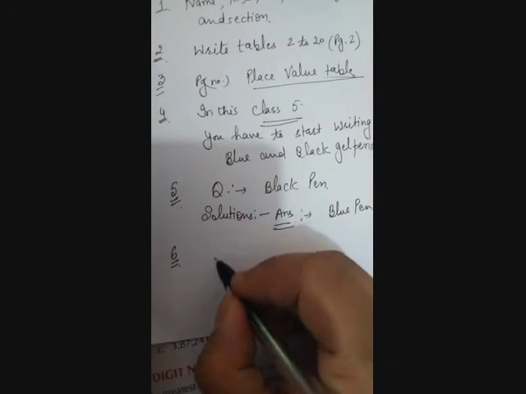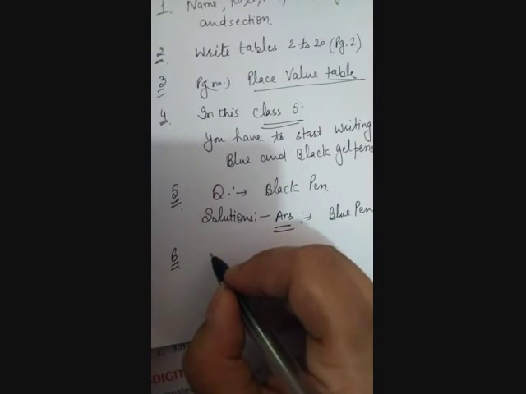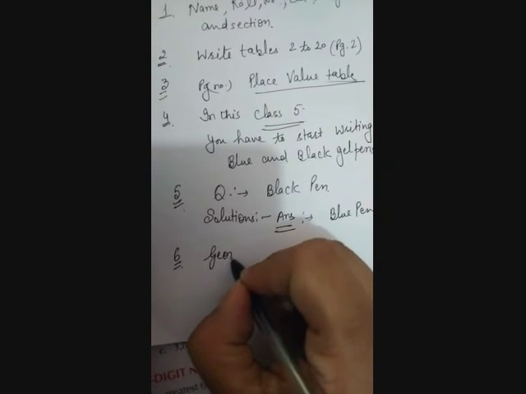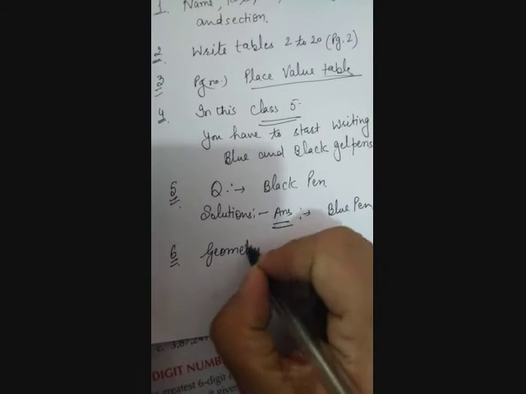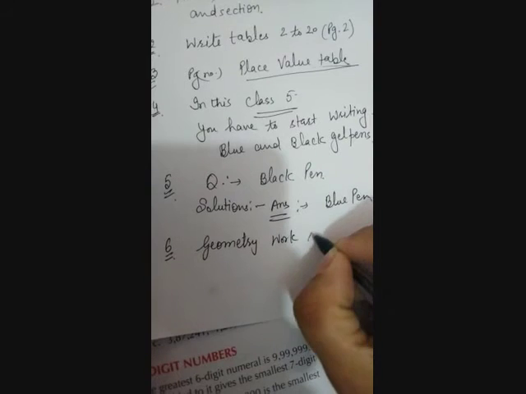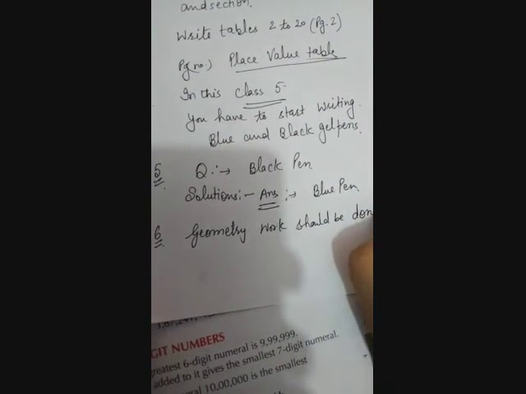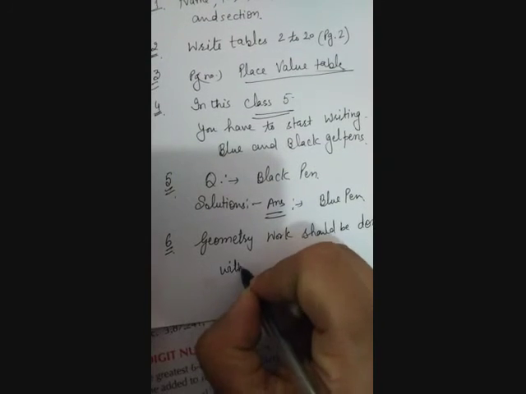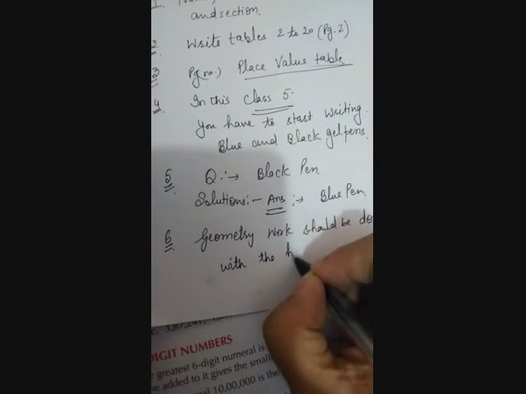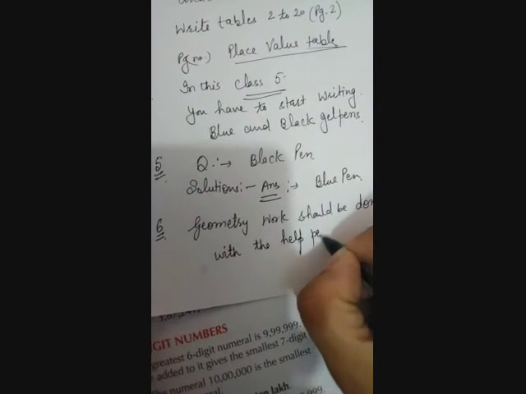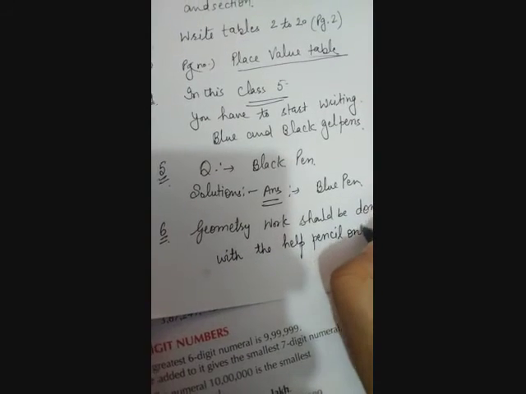Plus 6 points you always have to remember, that geometry work should be done with the help of pencil only. These are the instructions which I am giving to you.